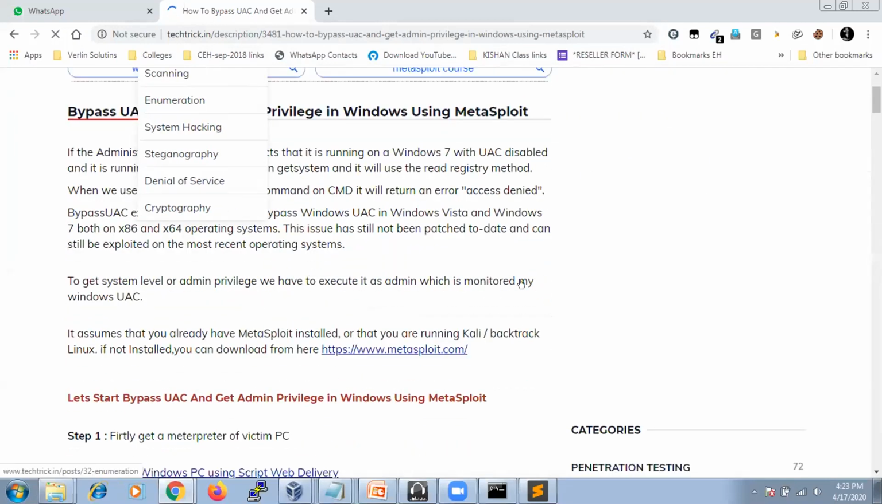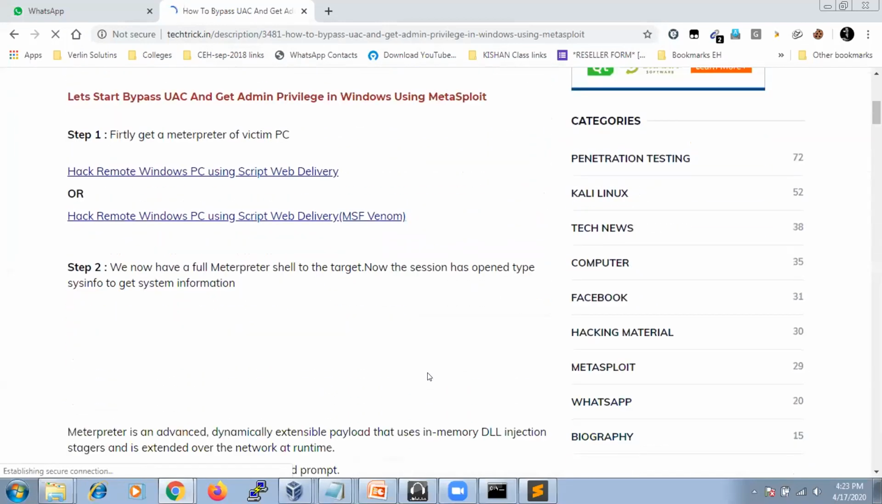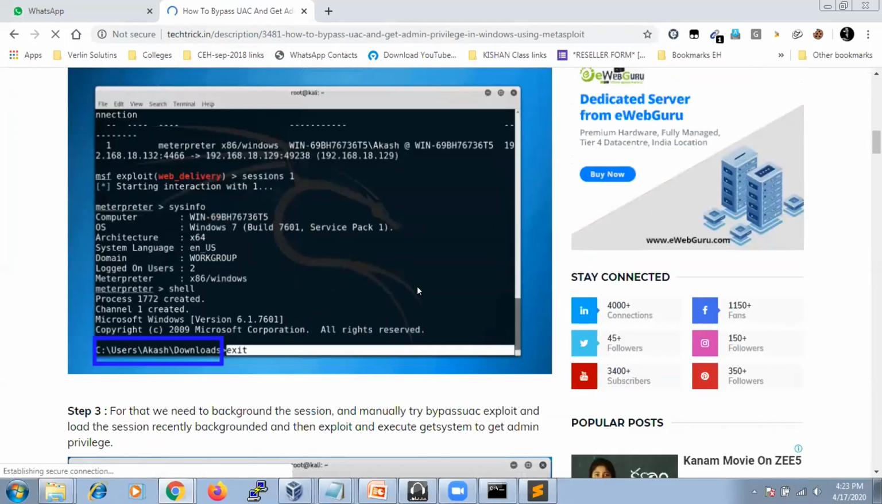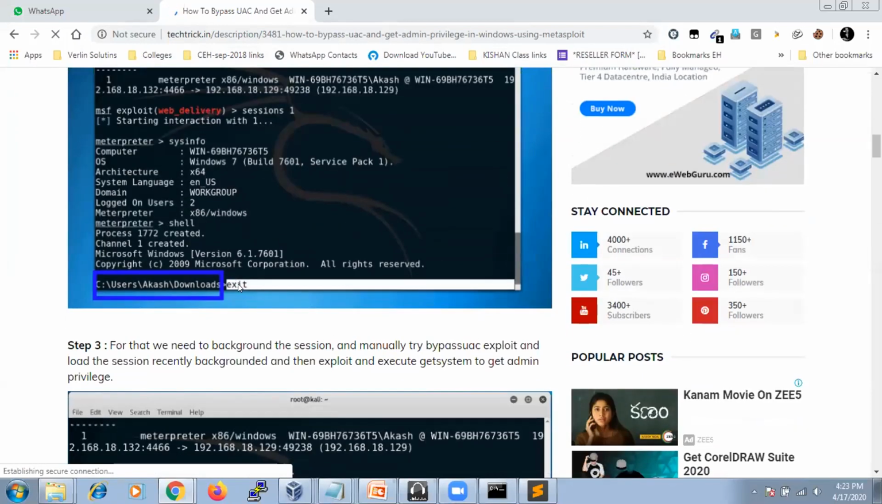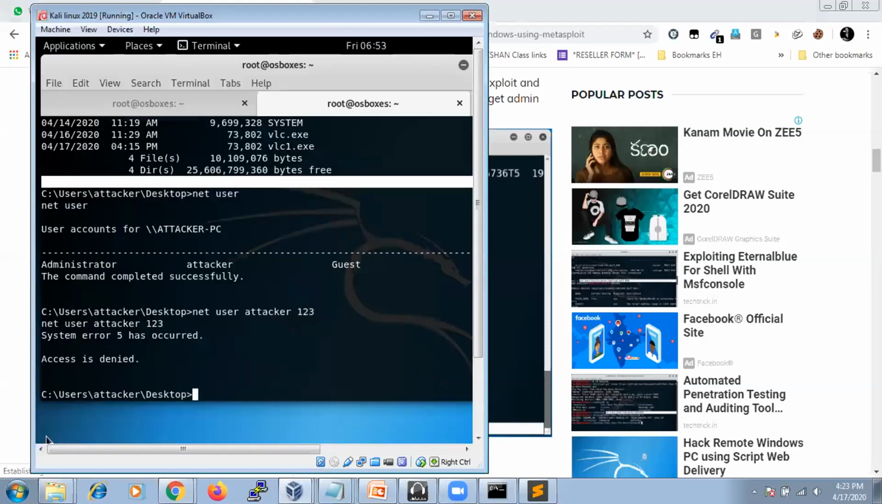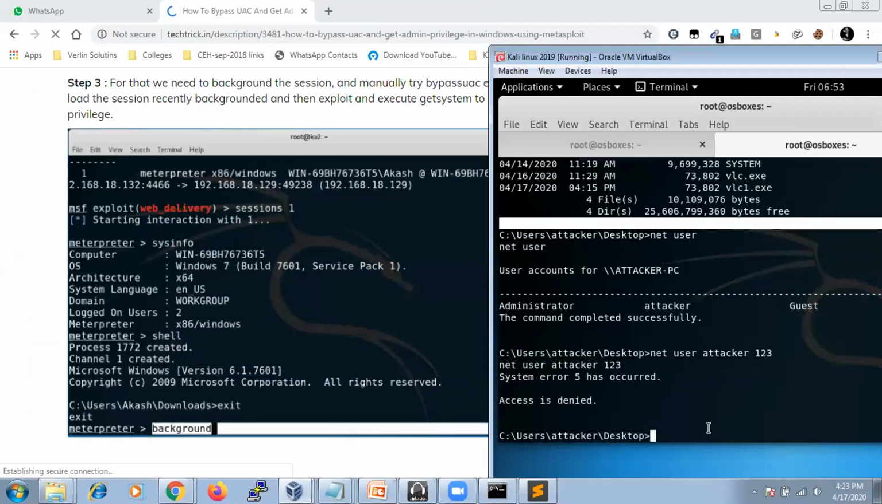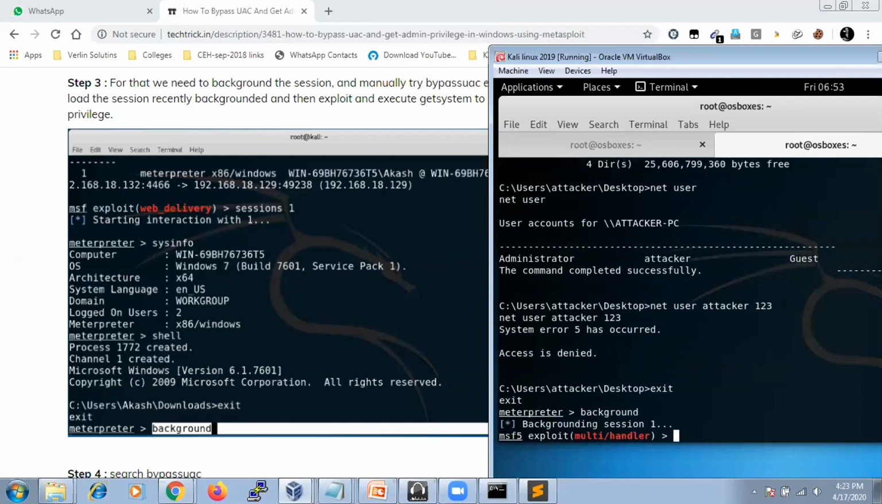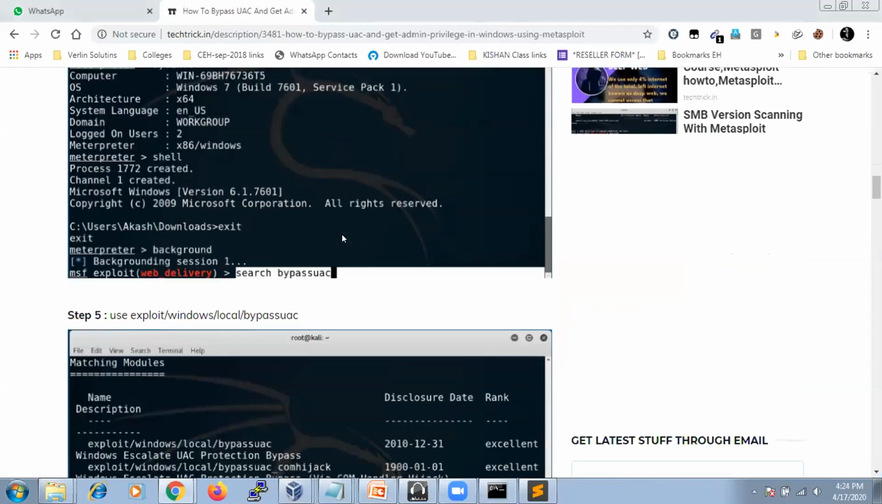UAC means User Account Control. So how can we get control of administrator mode? For this, you first need to exit from this particular shell. We are in the Meterpreter session, then we'll go with background. The command is called background. Background session 1 is started, right? Then one session is established in the background.